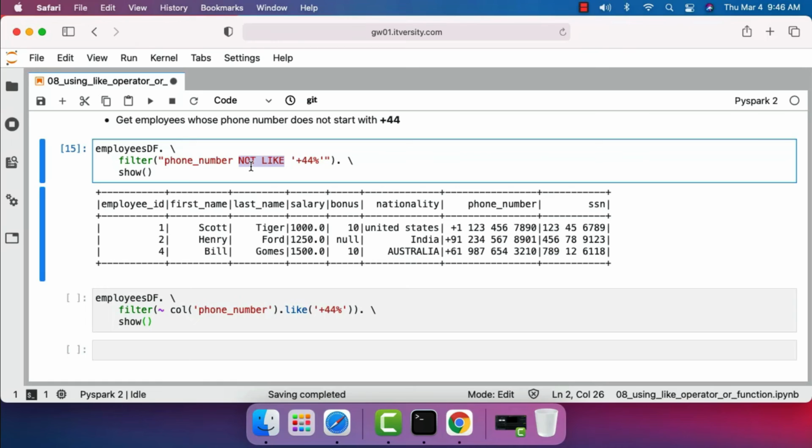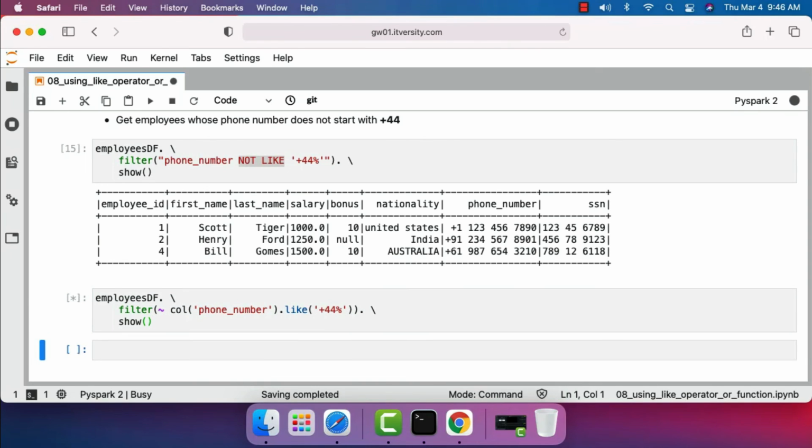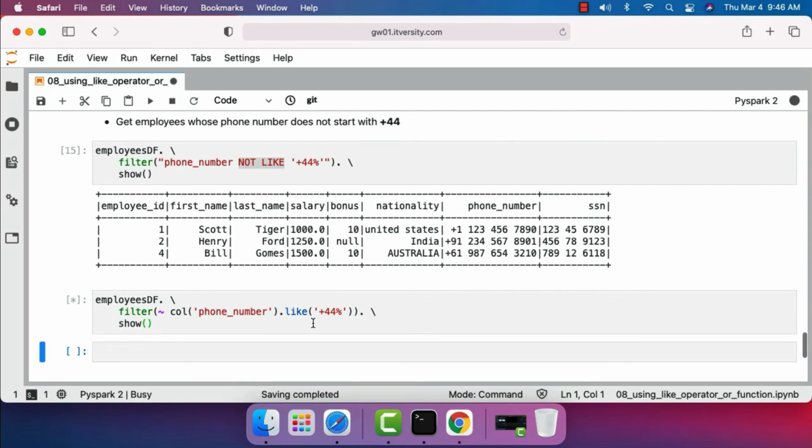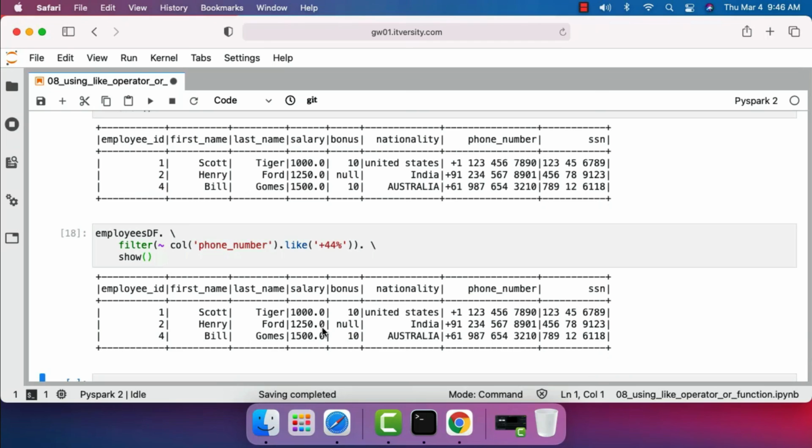If you wanted to use negation using API style, this is how it will look. You just have to specify the condition. Before the condition, you just have to use tilde. Whatever returns false will be returned when you use tilde at the beginning. Now if you run this, it will act like not like and you should be able to see the records which don't start with +44 with respect to the phone number. You can see the output here. This is how you should be able to use like or not like for partial comparison against the column values depending upon your requirement.